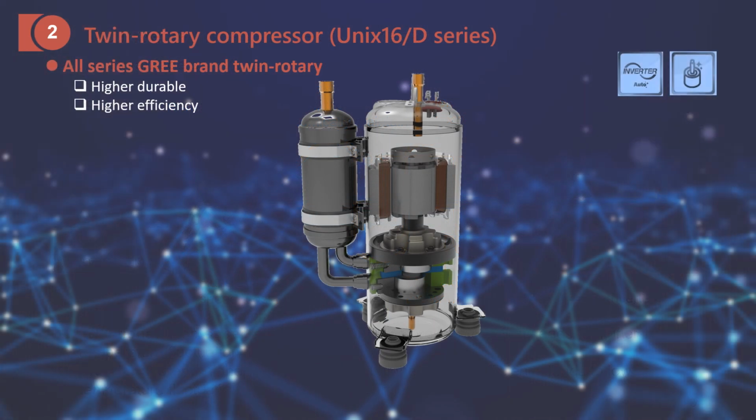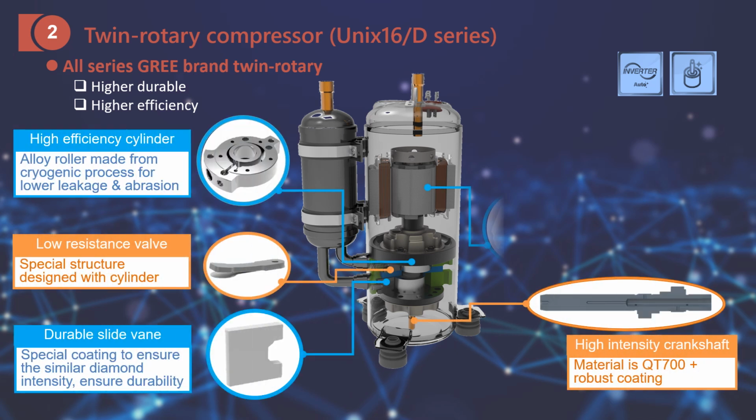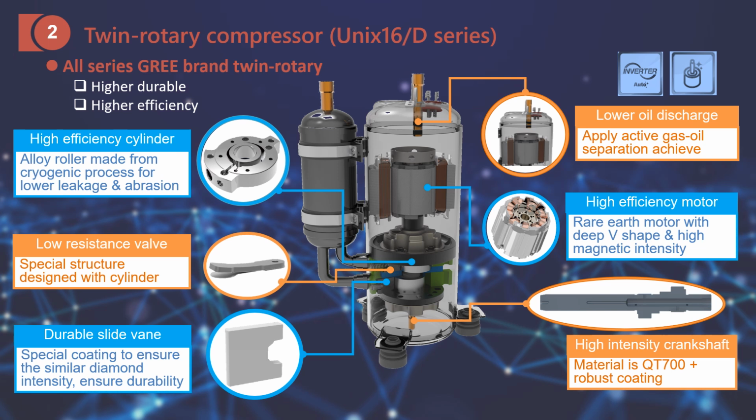The compressor is also from GREE. It is a twin rotary, which means inside the compressor there are two cylinders, or two compression chambers. We also research and develop many components to ensure the compressor has higher efficiency and higher durability.